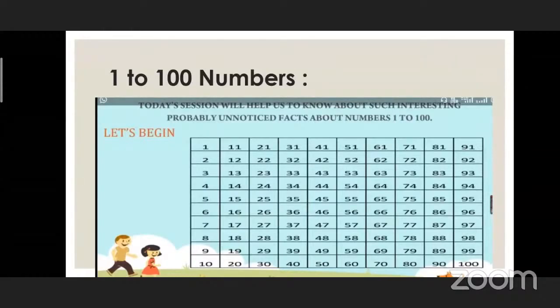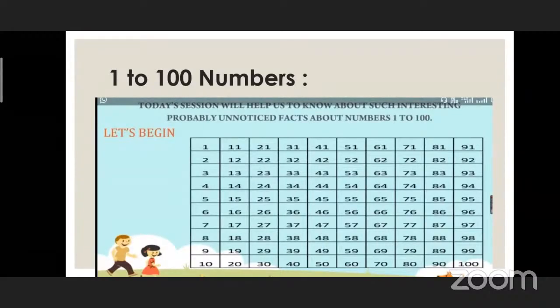Can you see the numbers on your screen? Yes. How many numbers are there? 1 to 100. Yes, very good. In the first column, the numbers from 1 to 10. In the second column, 11 to 20. In the third column, 21 to 30.